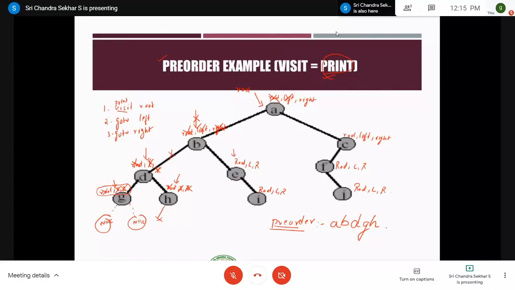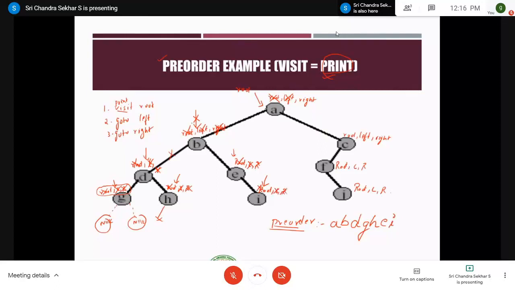First step is root, print E, cross it off. Go to left, the left child is null, therefore just cross it off. Go to right, there is a right child for E, therefore move the pointer to this node, right? Now for I, it's a new node, you have to process it from the first step, that is print I, which is nothing but visiting the root node, and then go to left. Left is not there, similarly right is not there, right?